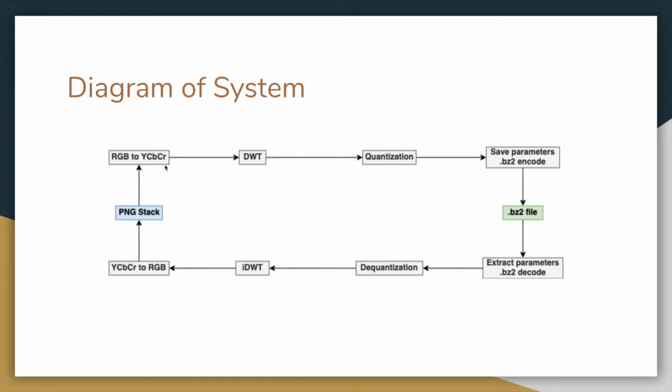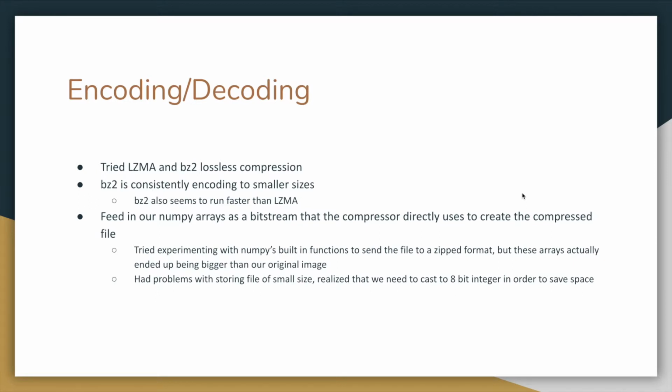So our diagram goes PNG stack to YCbCr channels, we DWT it, and then we quantize it and we save the parameters in a BZ2 file. We used BZ2 because we tried LZMA and BZ2, and BZ2 consistently gave us smaller file sizes. And we didn't use NumPy's built-in functions in order to zip our arrays because these weren't space efficient enough, so we just fed them into the BZ2 encoder as a bit stream.